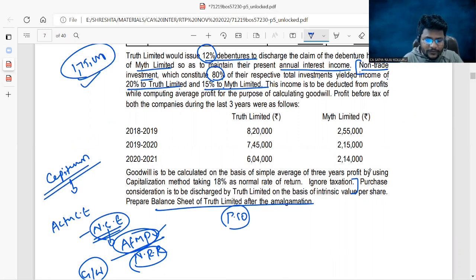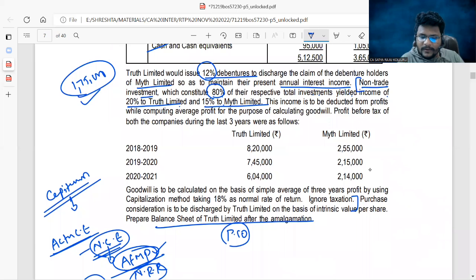And actual capital employed is nothing but assets minus outside liabilities. Under assets, you should not consider the non-trade investment. That is the level of significance held by the non-trade investments. Okay, this income is to be deducted from profits while computing average profits for the purpose of calculating goodwill. The same point was given. Profit before tax of both the companies during the last 3 years were as follows. Truth, Myth, both were given.